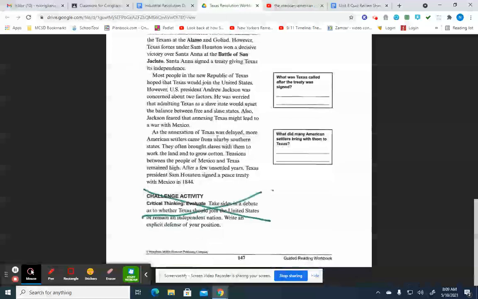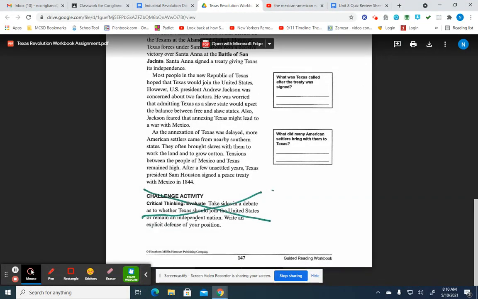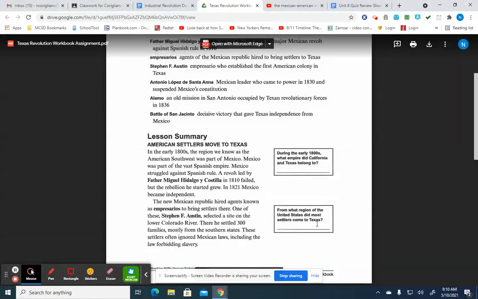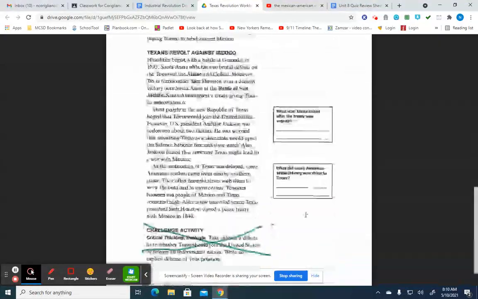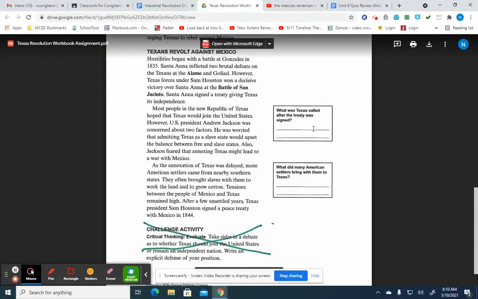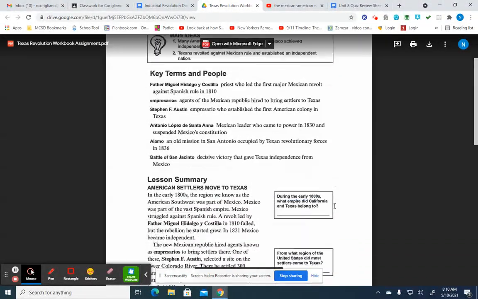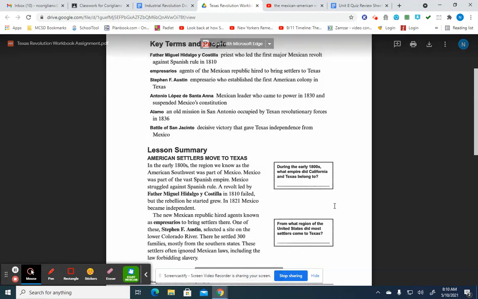Don't worry about the challenge activity. You just have to answer these 5 questions, because we are going to be going over this tomorrow and Wednesday in class. So please make sure you have this done for tomorrow and Wednesday in class.